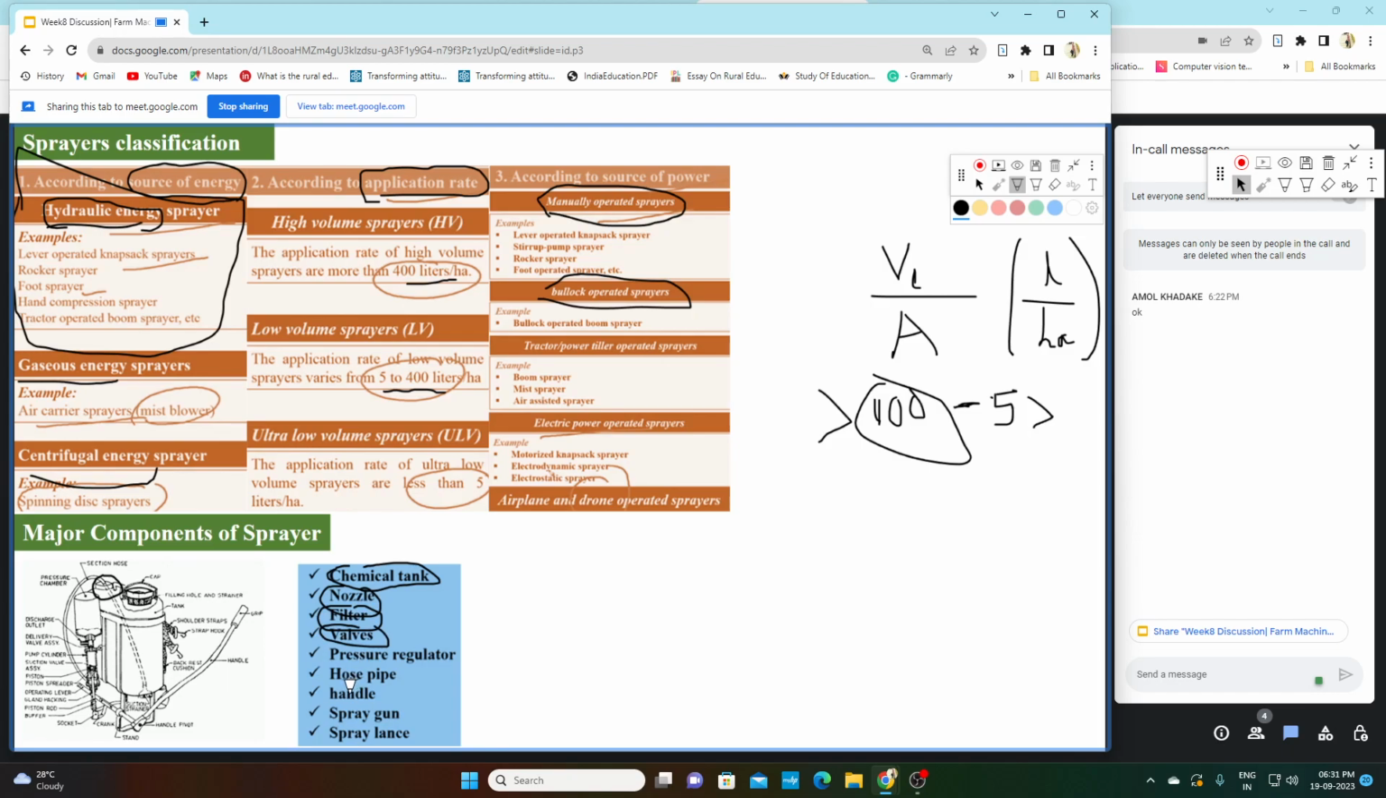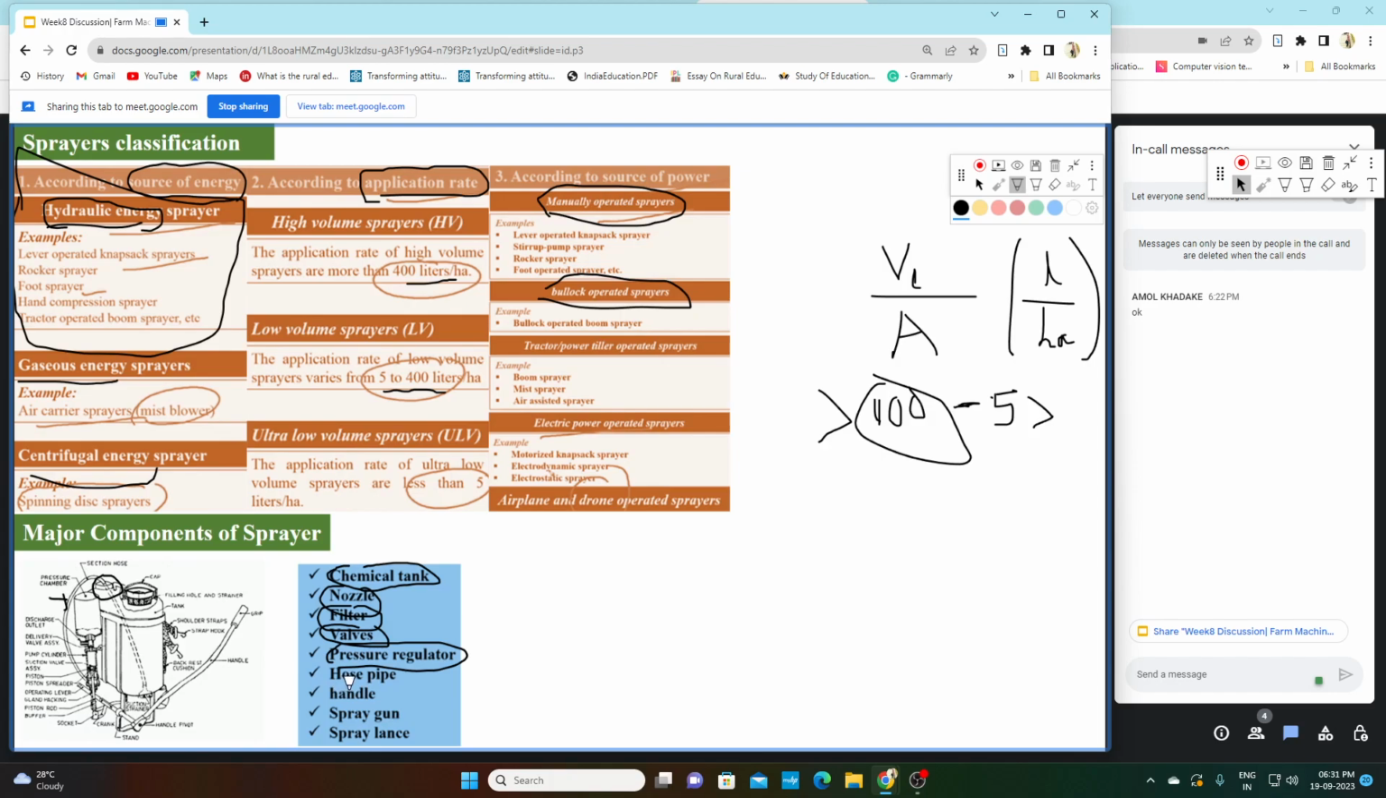Next is the pressure regulator. The pressure regulator is also important because we want our application at a certain pressure. In that application only is the spraying useful. So that is why the pressure regulator is there. Then is the hose pipe. So this is the hose pipe. The chemical will be first stored in the chemical tank, then through the valve it will come to the hose pipe.